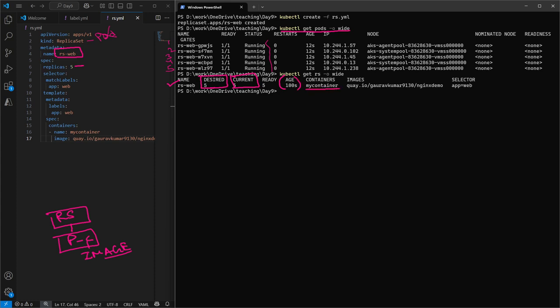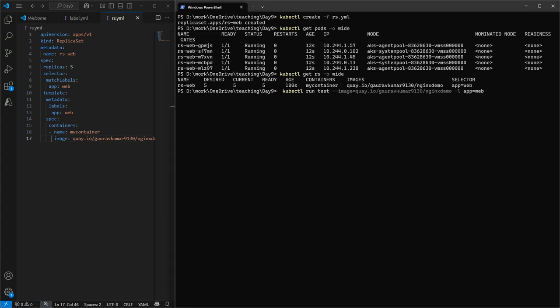And what is the name of my container? The name of my container is my container. And here it is showing selector app is equal to web. We'll discuss it later. Right now we are good to ignore it. Okay, let me run one command.